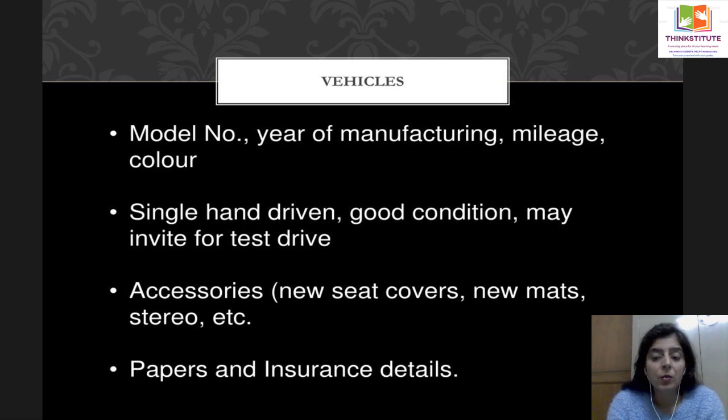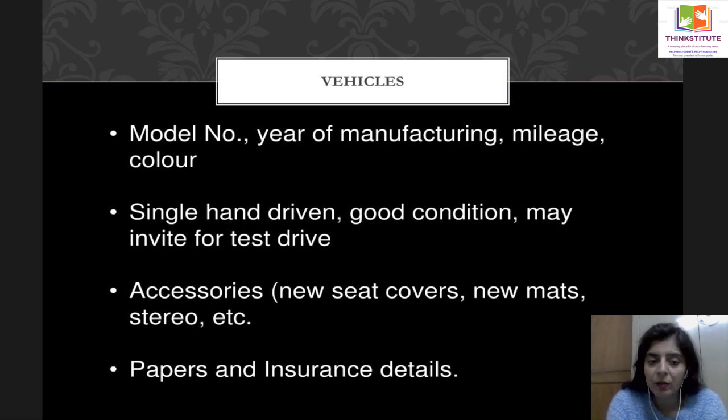Now, whenever you want to sell off your vehicle, it can be your bike, it can be your car, whatever you want to sell, you have to tell. In this particular ad, you are supposed to tell what is the model number, what is the year of manufacturing, how much mileage it is covering, what is the color of the car or bike, is it single hand driven, meaning only one person has driven the car, is it in good condition.